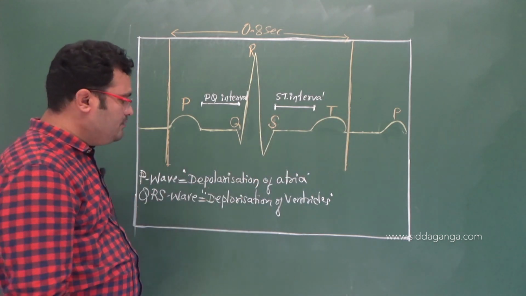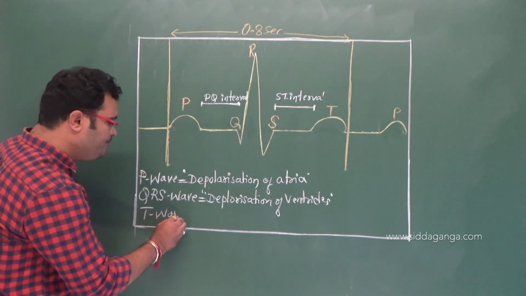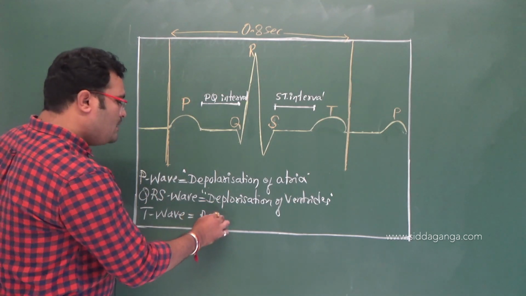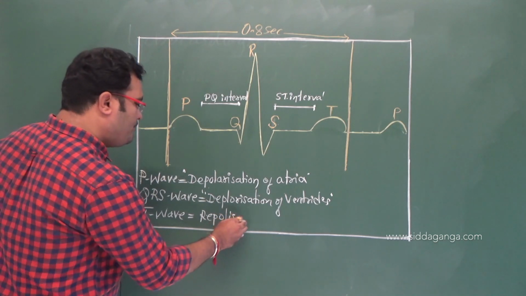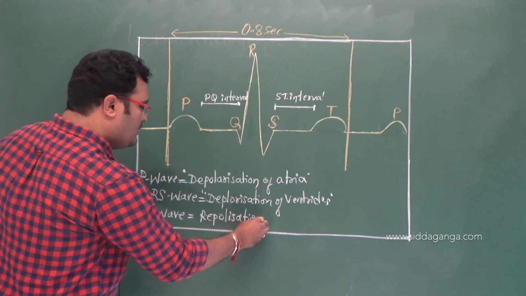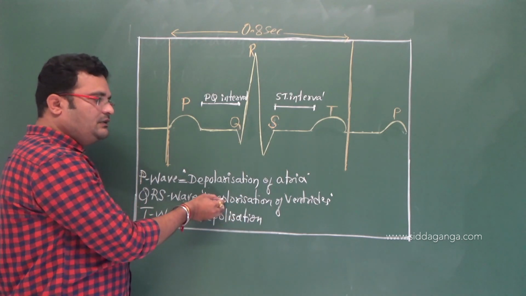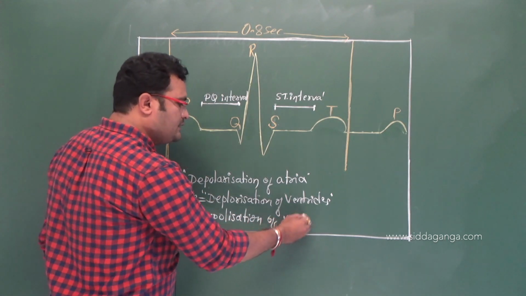Then the third one, the T wave, is the result of repolarization of ventricles.